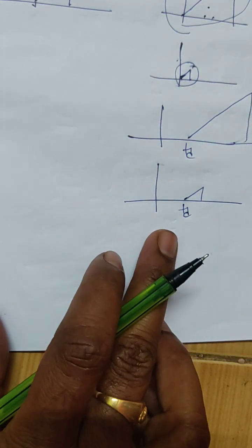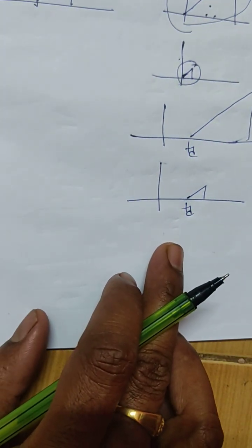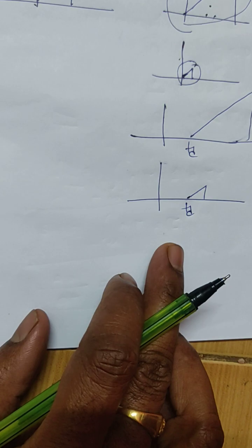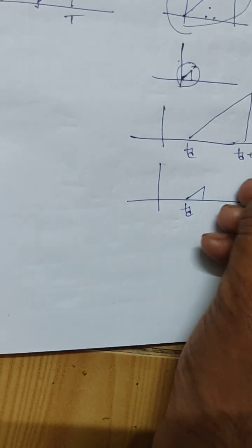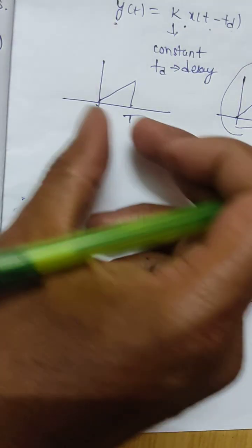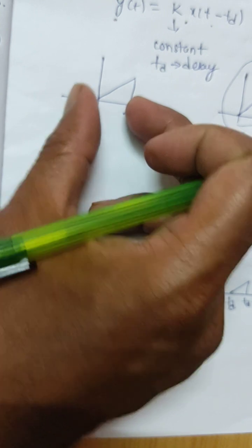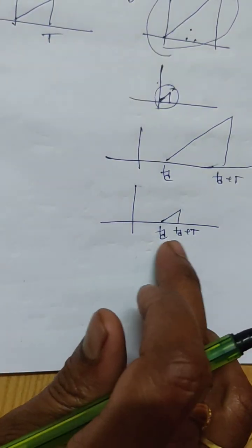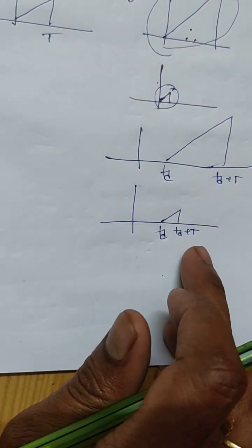The system has introduced a td delay. If the duration of the signal is capital T, it goes to td plus capital T.